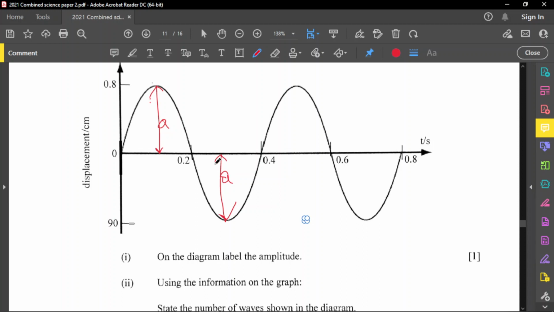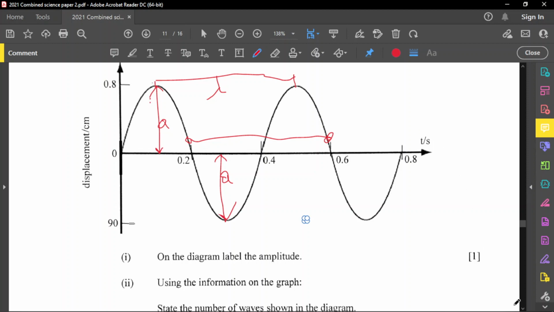Again, I was talking about wavelength. From this crest to this other crest, that's the wavelength. The wavelength is symbolized by a symbol called lambda, which looks something like that. Also from the trough to the next trough, that's a wavelength as well. Once it's two equal consecutive points, it's a wavelength. Just to be a little bit technical, from this point to this point is also a wavelength. Once the points are equal and consecutive, they are a wavelength.